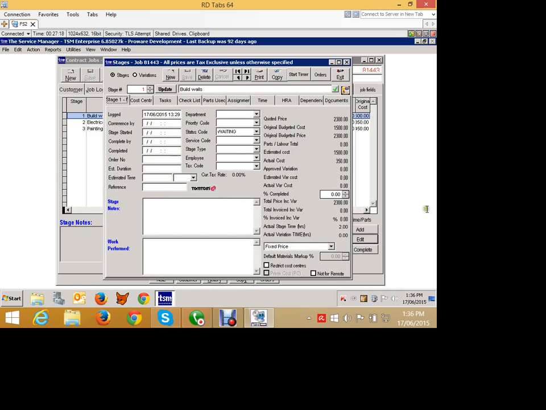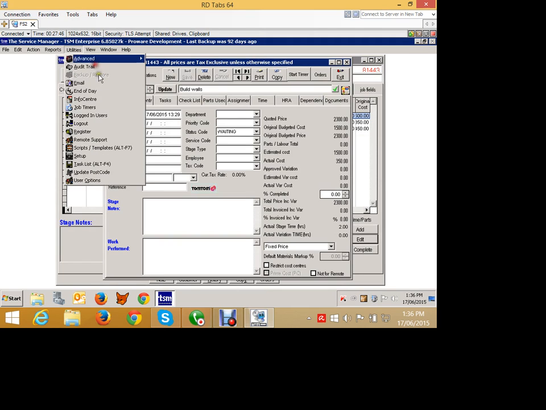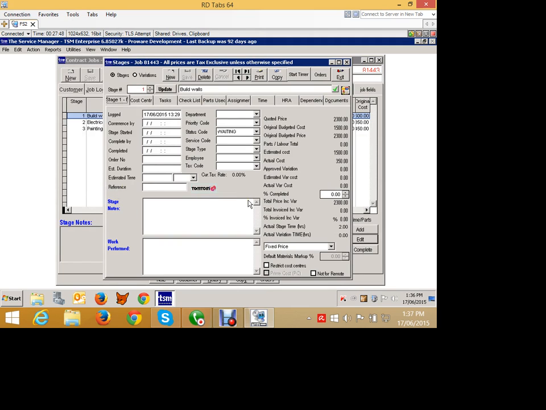If I look at my stage, you can see I was quoted $2,300. My budgeted cost was $1,500, my estimates for $1,500. I now have $350 of actual cost against this particular stage, which was my materials and my labour added together. That's where I'm up to so far, which is great. I should probably turn on the option to auto calculate percentage complete. Let me just quickly go and turn that on.